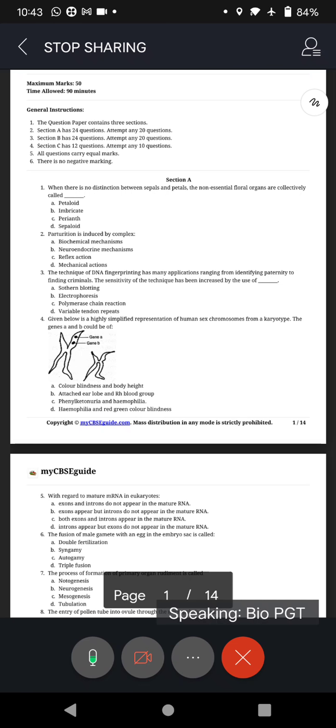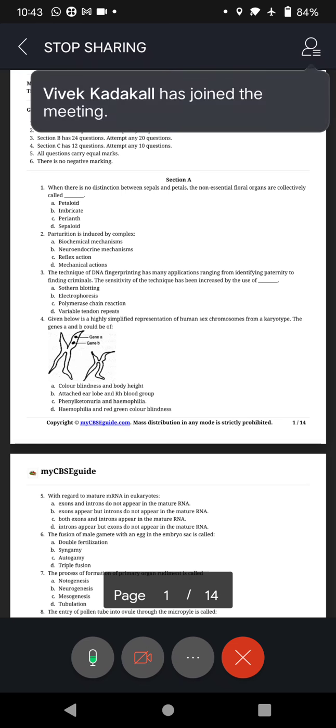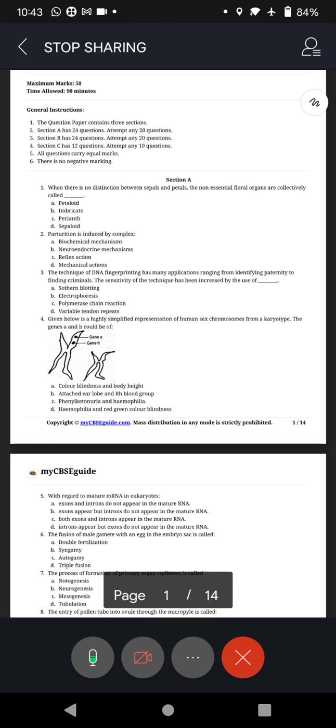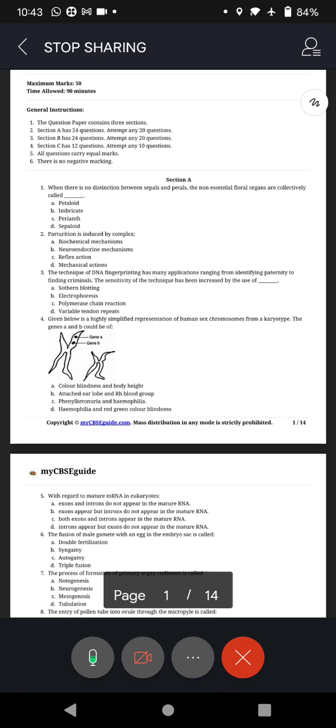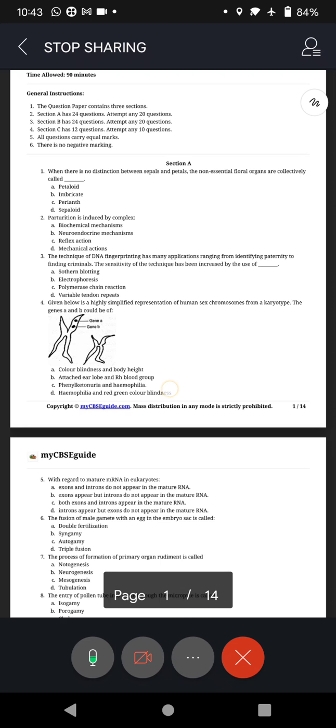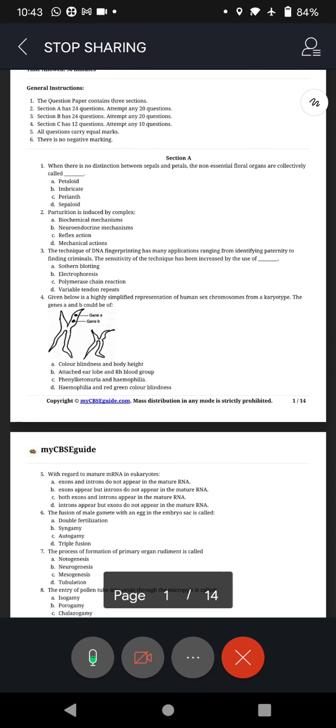And the last one, section C, as we discussed, is basically case based questions, wherein one paragraph will be given about a concept, like for example genetics. There will be a paragraph on DNA, there will be a paragraph on HGP, the Human Genome Project, followed by some questions. Second, a diagram will be given by the examiner himself or herself, labeling will be there, and based on the diagram and labeling there will be questions.